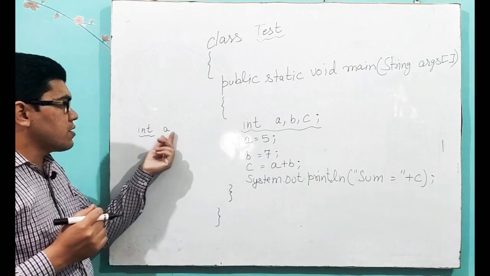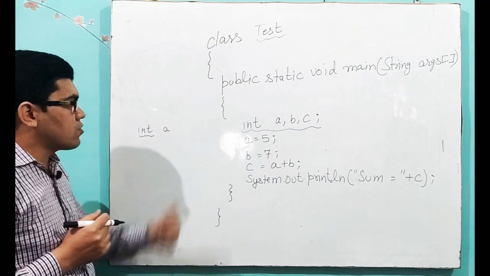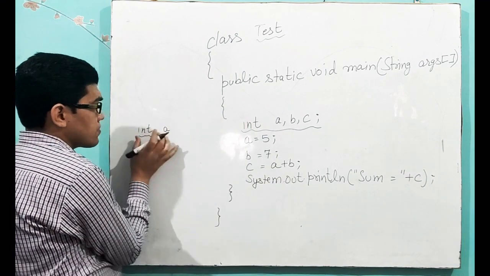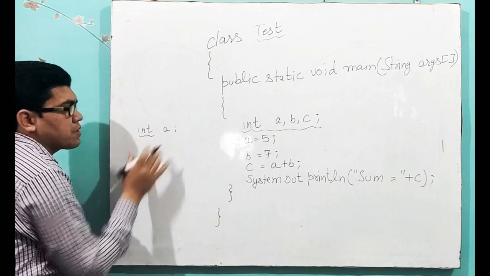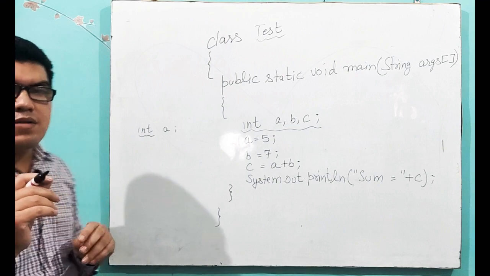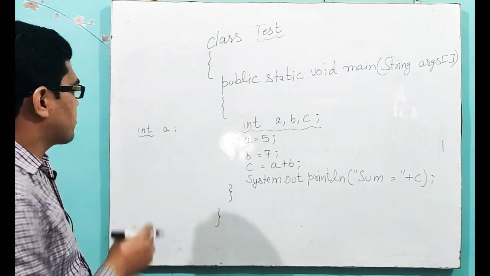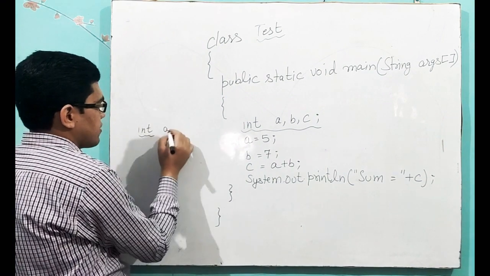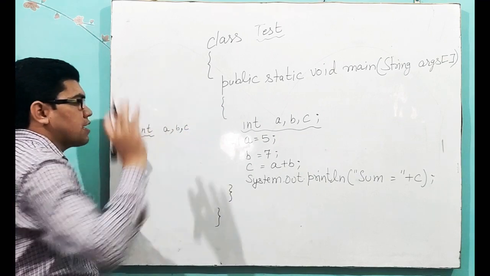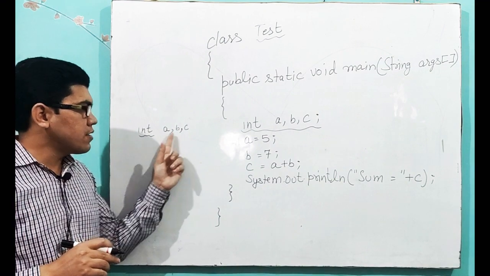So you have to remember that all the identifier rules must be followed. Then that is the statement to declare a variable. But what if I want to declare more than one variable of the same data type? Then we have to write a comma b comma c. However many variables we want to write, we can separate them by comma.